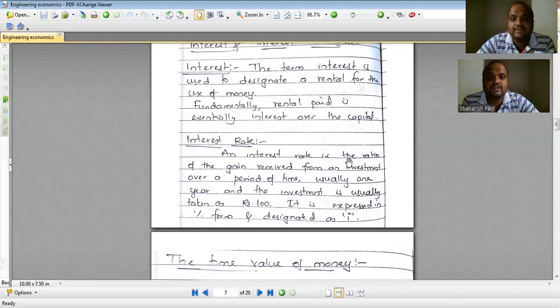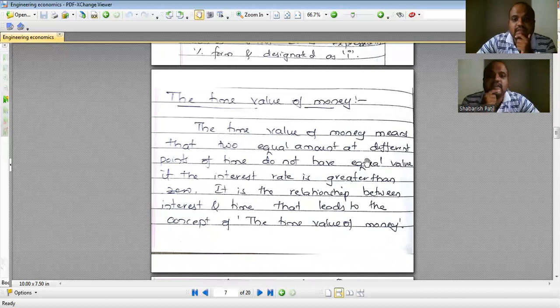And the interest rate is the ratio of the amount received from an investment over a period of time, usually 1 year. It is generally defined for rupees 100. Say an interest rate of 10%. What do you mean by this? It means for every 100 rupees we are supposed to return an extra 10 rupees. 10% of 100 is 10 rupees. That's why it's easy to express in percentage, and it's always designated as small i.